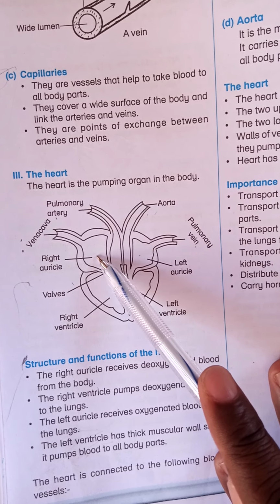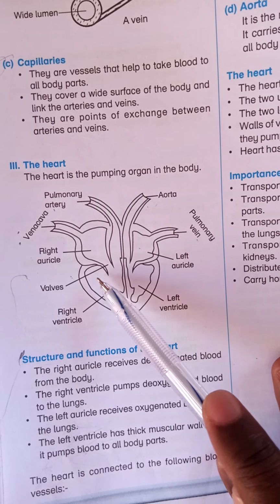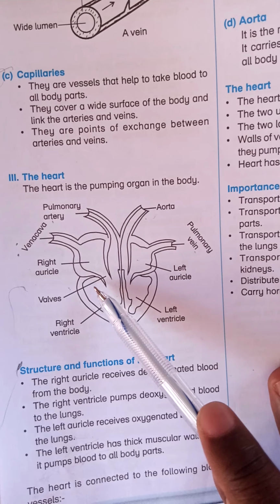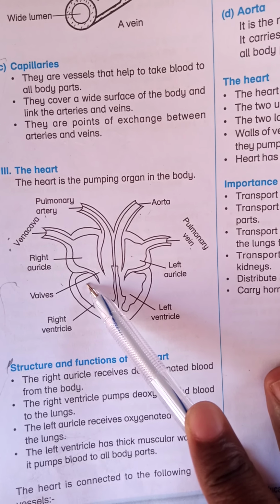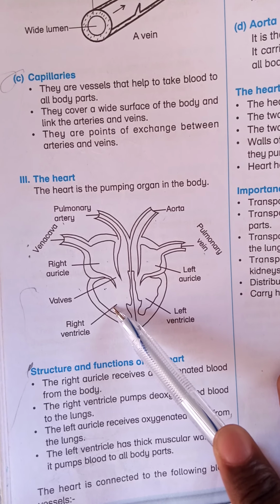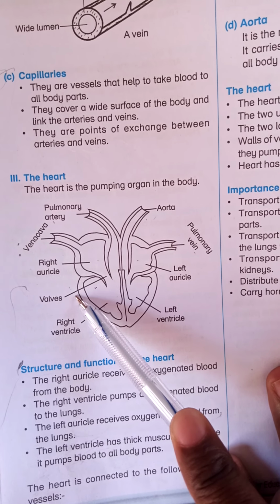The right auricle is connected to the right ventricle through the valves. Remember the work of the valve. The work of the valve is to prevent the backflow of the blood. So the blood from the right auricle enters the right ventricle through the valves.